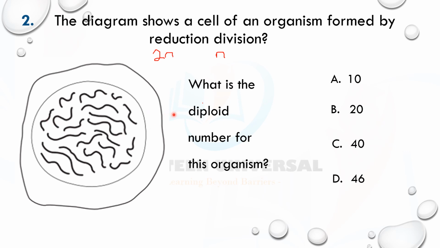So the haploid number is 20, and diploid is 2 times haploid. 2 times 20 is what? That's 40. Of course, you're right. 40 is the answer.